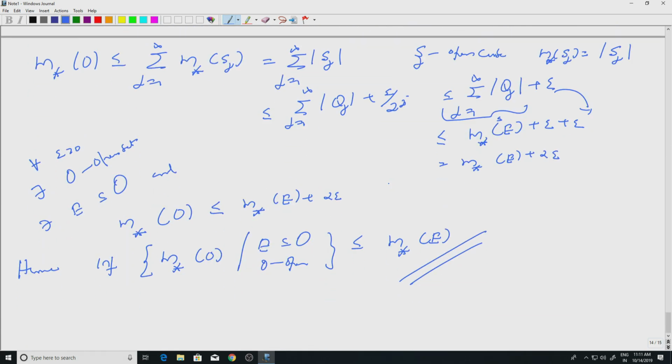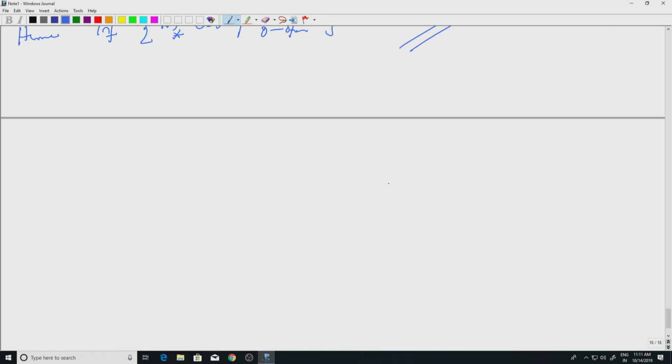Okay. So, we will stop with one more property. Property 4, this is some kind of additivity, but with some strong conditions. Suppose E is a union of two sets, E1 union E2, and the distance between E1 and E2. So, what is the distance between E1 and E2?